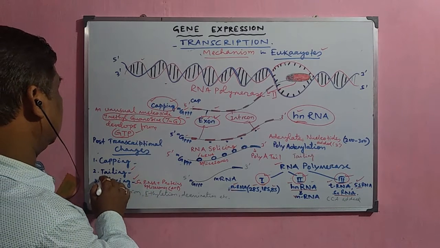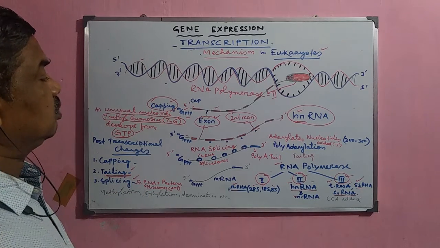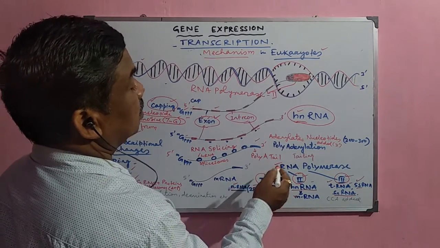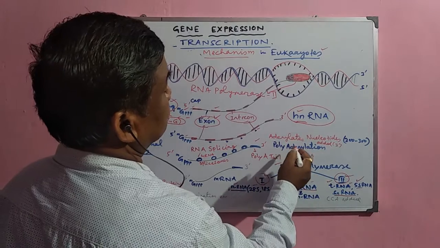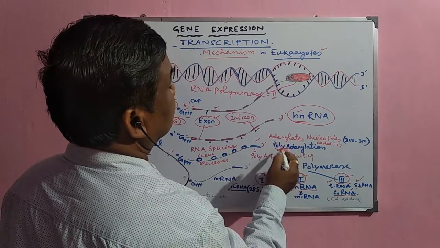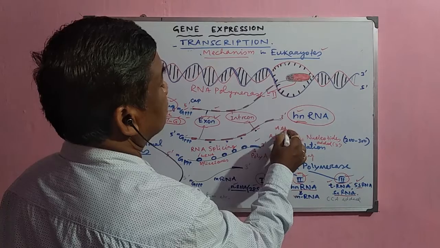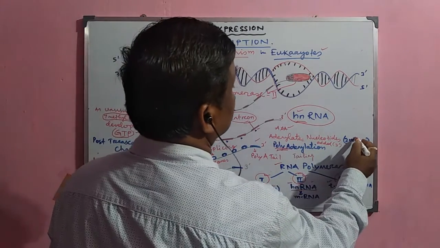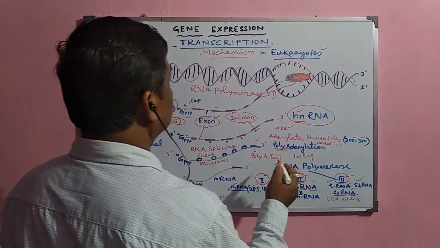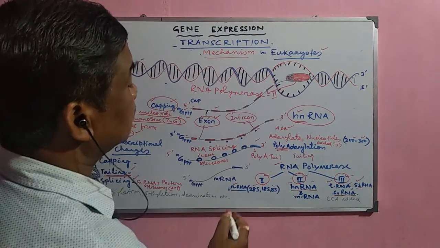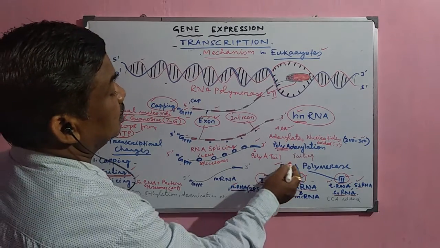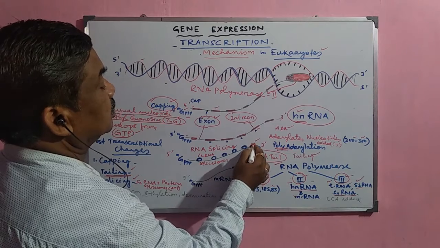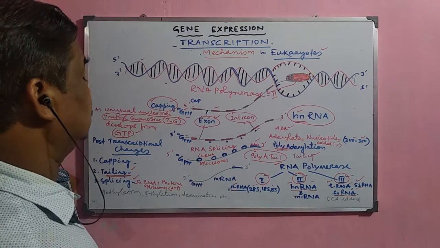Then another one is tailing. During this tailing process, what happens? At the 3' end of this mRNA, adenylate nucleotides, poly-A or polyadenylate nucleotides, are added. Around 200 to 300 polyadenylates are attached in the tail part, and this process is called tailing, and this region is called the poly-A region.